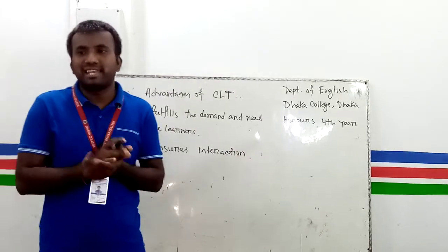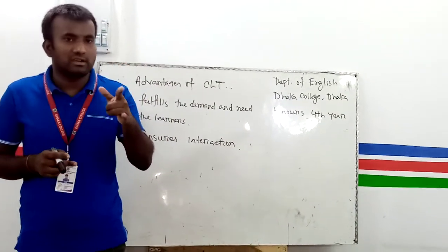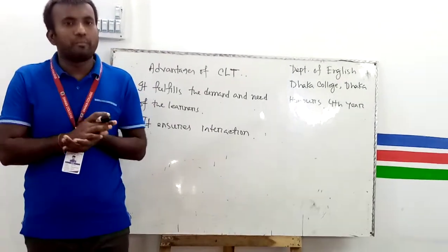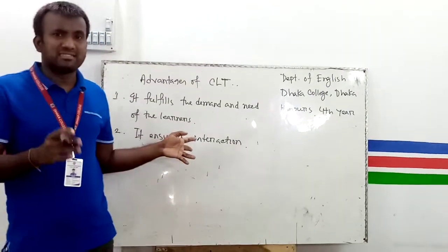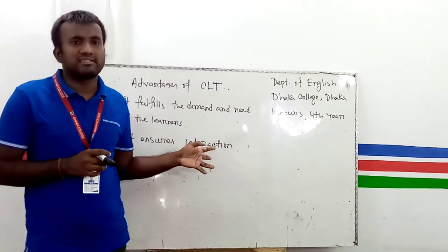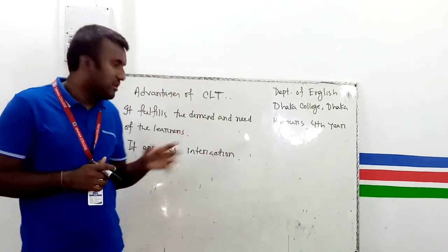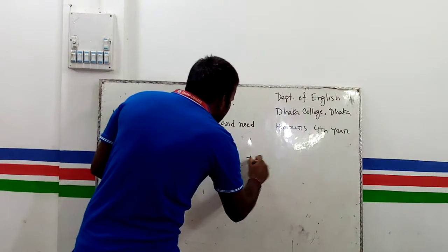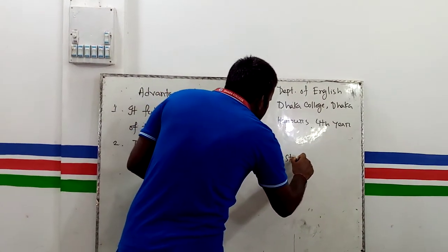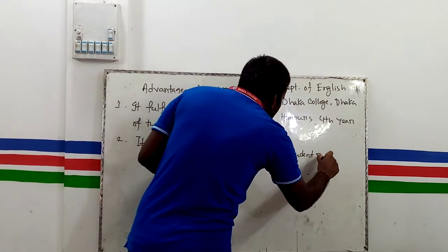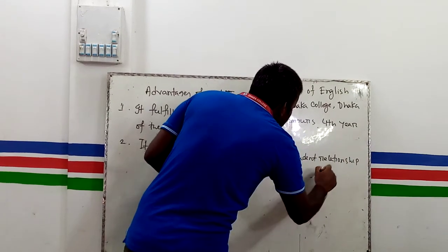We know that in CLT there are 2 groups. The first group consists of the teacher, and the second group is the learners. There remains a great interaction between the learners and the teacher. So the teacher-student relationship improves here.